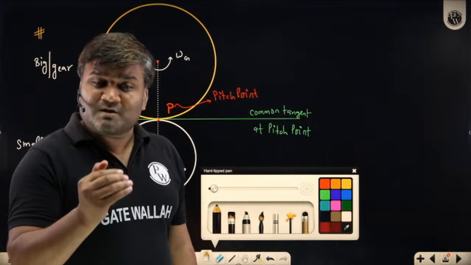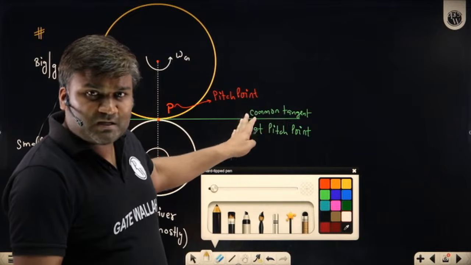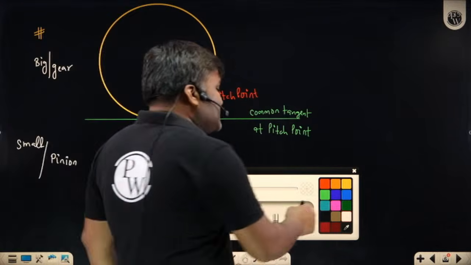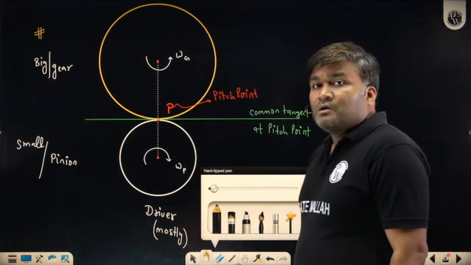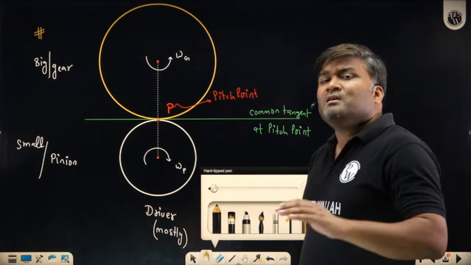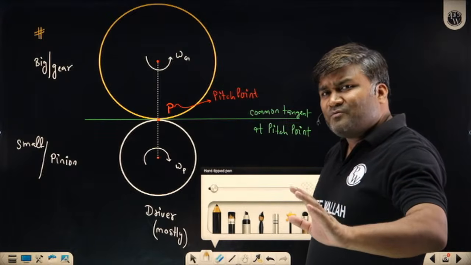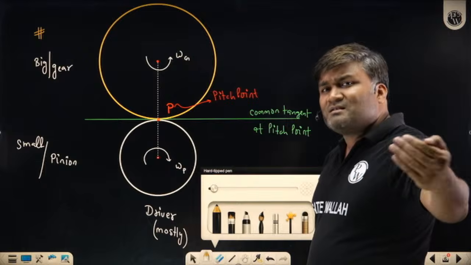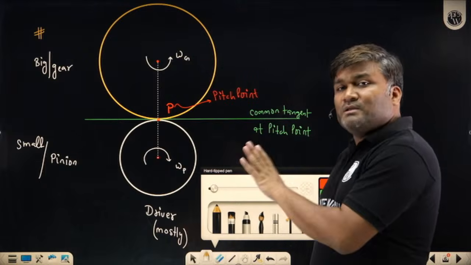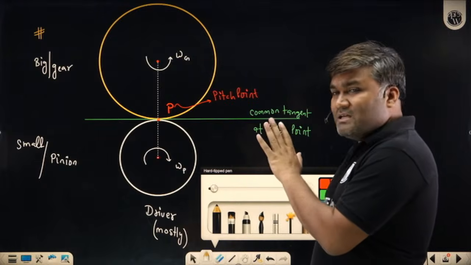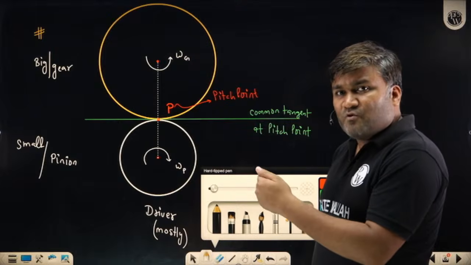But just to pay the respect, because the concept has been started from the pitch circle, the size of the gear is expressed in terms of the pitch circle. Why is it necessary? We are just paying the respect. Can't we represent the size of the gear in terms of other circles? We can, but we are doing this. We are expressing the size in terms of pitch circle diameter.